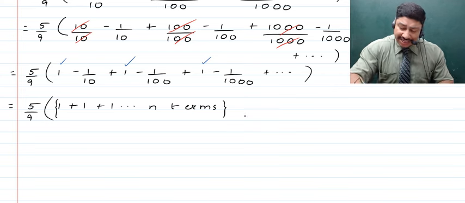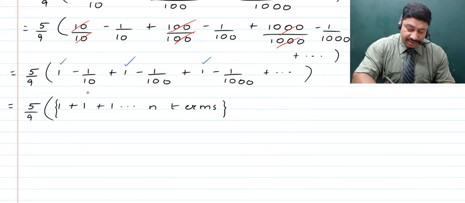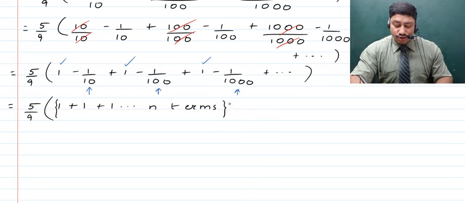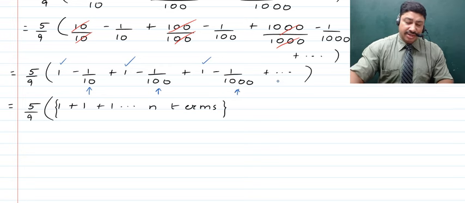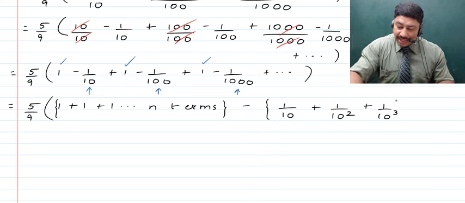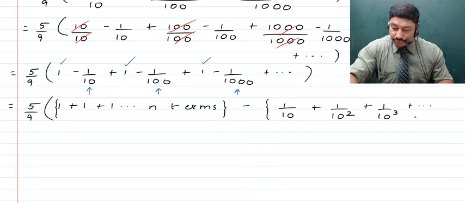Now if we talk about the second terms, we find that there is a minus sign which is common to all of these terms. That is, we have minus 1 upon 10, minus 1 upon 10 square or 100, minus 1 upon 10 cube or 1000. So as such here what we can do is we can take the minus sign common outside, and then within brackets we have 1 upon 10 plus 1 upon 10 square plus 1 upon 10 cube, and all of this is going to continue up to n terms.